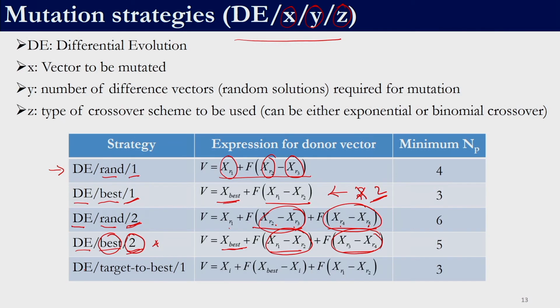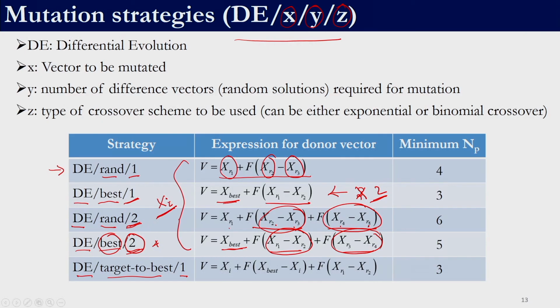So, the last one is DE/target-to-best, right, and one difference between randomly selected solutions. In all these 4 strategies, if we see, we have not selected the solution which is undergoing the mutation, right. So, we did not select the Xi solution.